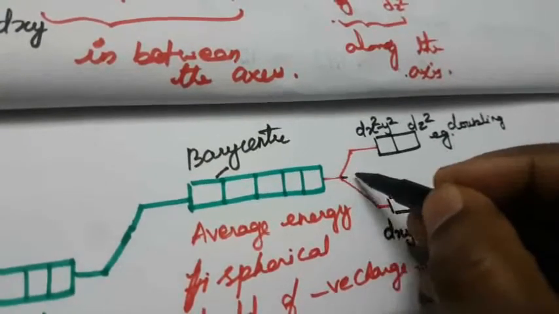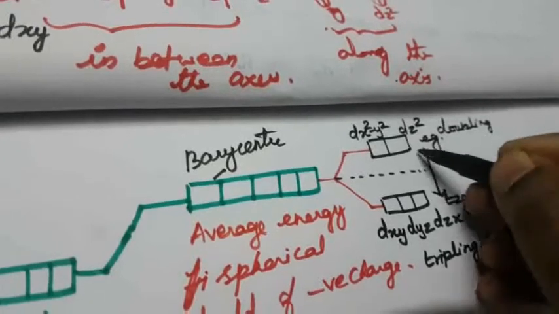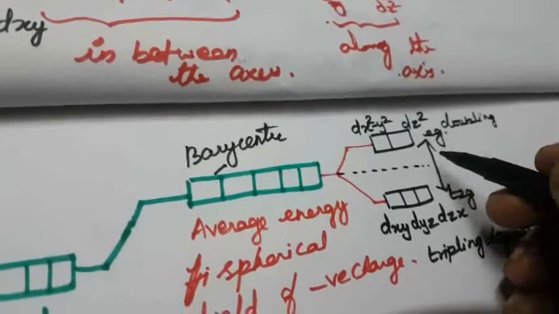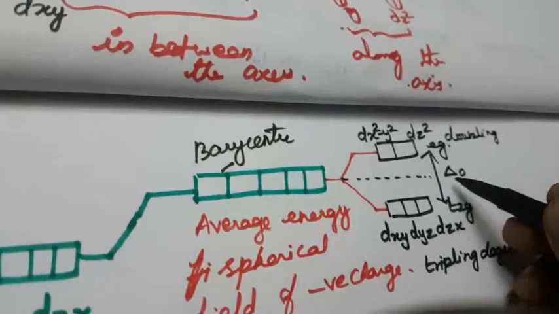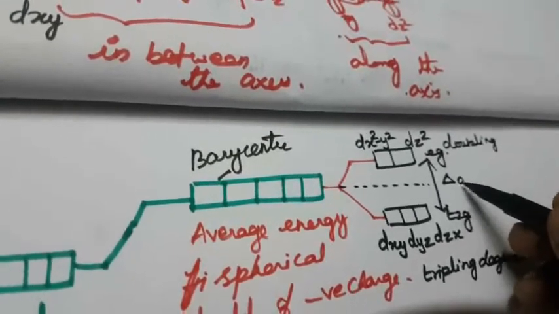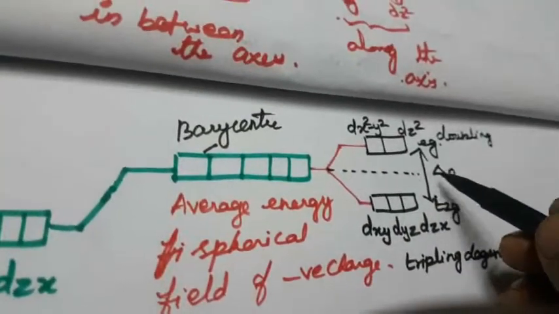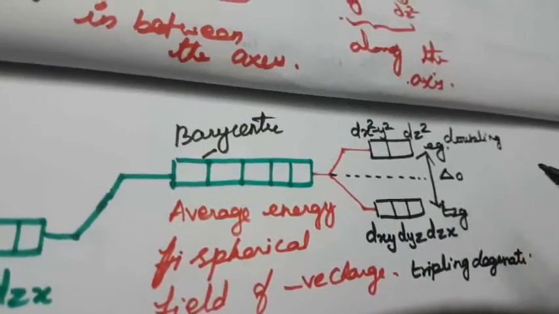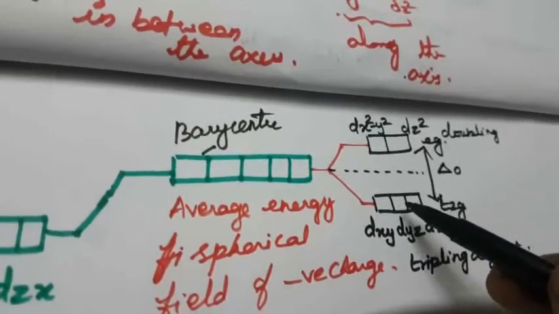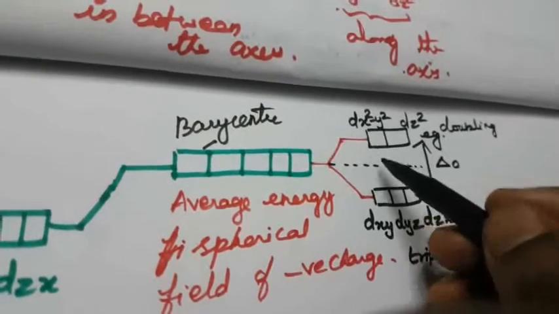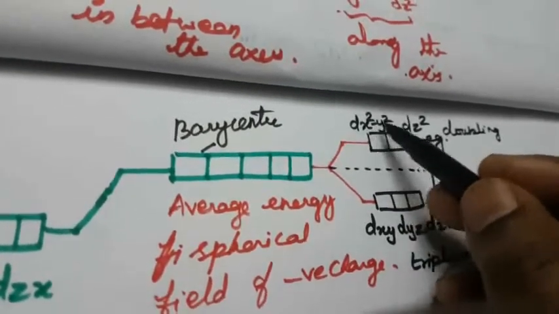So this is the barycenter, the dotted line. What are the energy levels? There is the lower energy level and the higher energy level. The difference between these two energy levels is called the change in energy, delta O, for octahedral. The complex is octahedral, so I am writing delta O here. So what are the energy values of the two energy levels, the one along the axis?